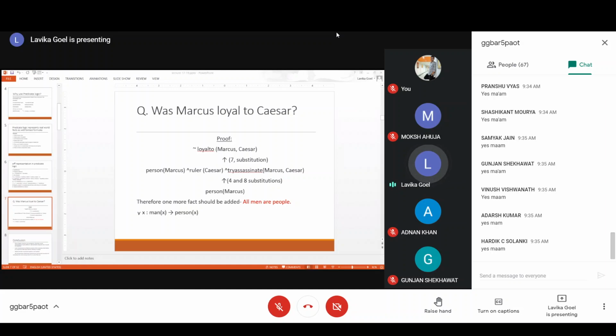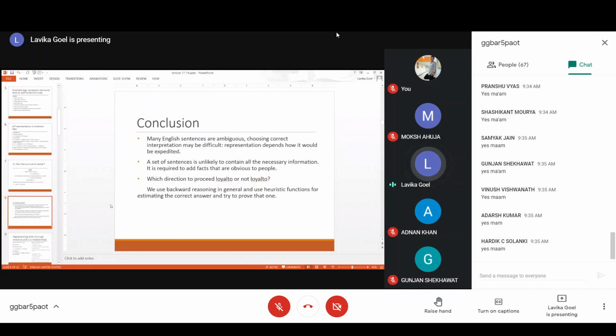So, students, one thing to note is that if there is an obvious fact which is absent, you have to add that fact in order to prove the sentences by predicate logic. If this fact was also present, then definitely your answer would be there without adding any fact. So, you will get that as true. Like this, you prove it by substitution method.